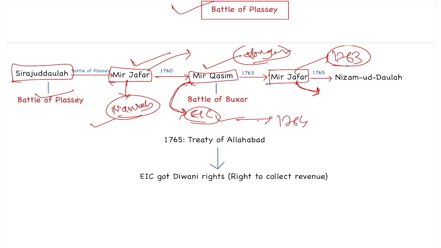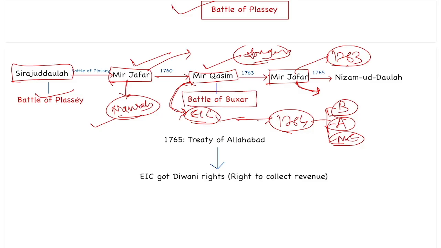Finally, in 1764, the Nawab of Bengal, the Nawab of Awadh, and the Mughal Emperor, the three fought against the English East India Company in the Battle of Buxar, but the English East India Company defeated the combined force of the three. Remember, the Battle of Buxar was fought by Mir Qasim, but at that time, who was the Nawab? Mir Jafar. So finally, in 1765, the British thought that even if we place these puppet rulers, they are not useful for us. So let's have the revenue right with us.